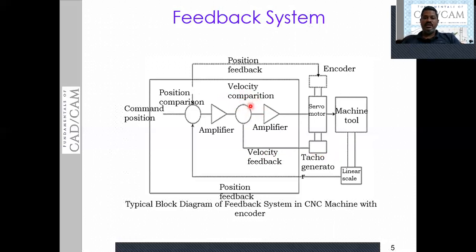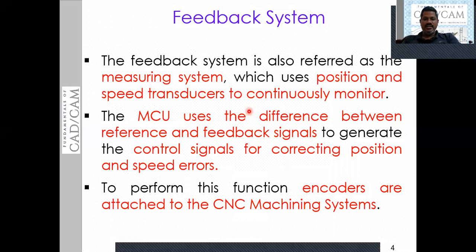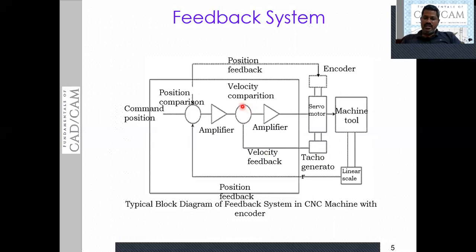That is called the correction signal, or compensation signal. Otherwise you can call it a control signal. The control signal will be generated, amplified and sent back to the servo motor to correct the motion of the spindle. Okay, I repeat this once again.